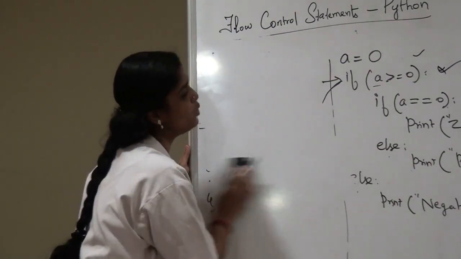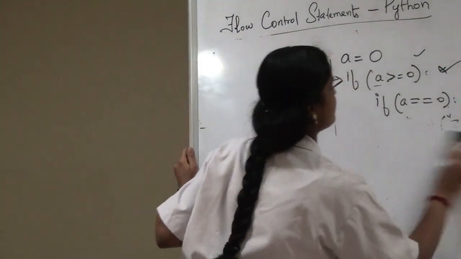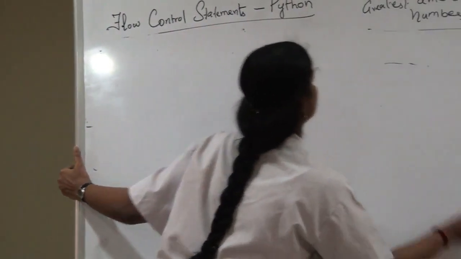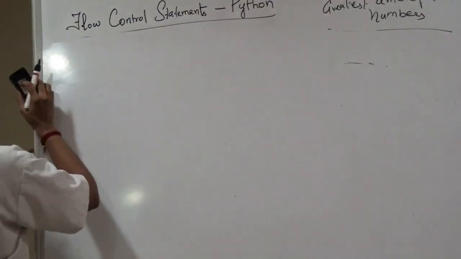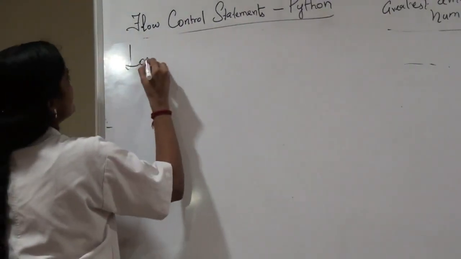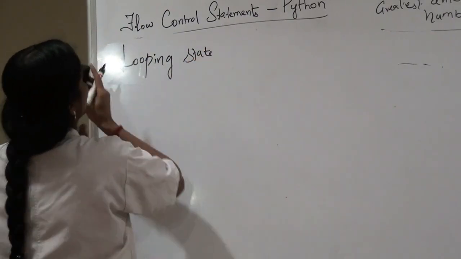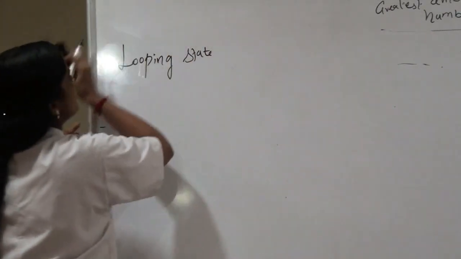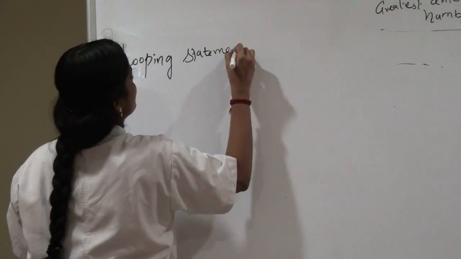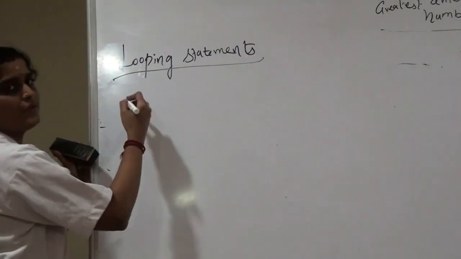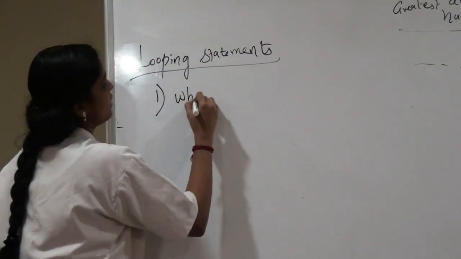Now we are moving to looping statements. Next comes into picture the looping statements. In looping statements, here we are going to discuss about while.